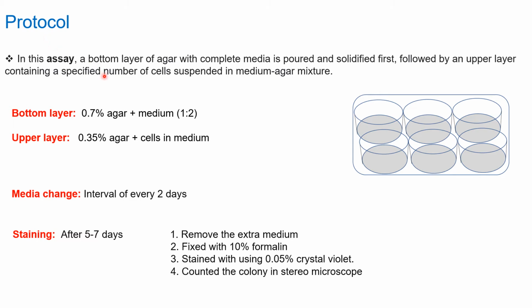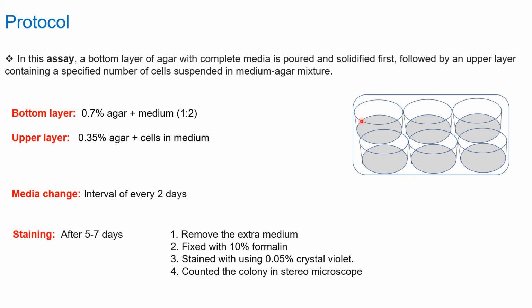So we need noble agar and complete medium. Complete medium should contain FBS, antibiotic and all your components. Okay, so we have to prepare two layers, a bottom layer and an upper layer. The bottom layer consists of 0.7% agar that you have to make already. When the temperature of this agar is skin bearable, you have to mix it into the complete medium in a 1:2 ratio. It means 1x is your agar and 2x is your medium. Then you pour the bottom layer mixture into the 6 well plate. It should be around 2 ml.